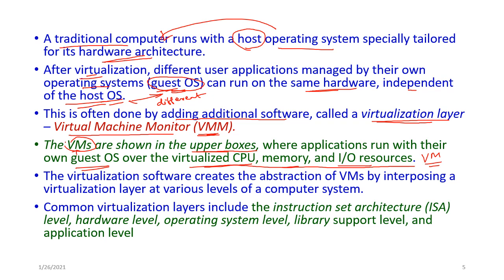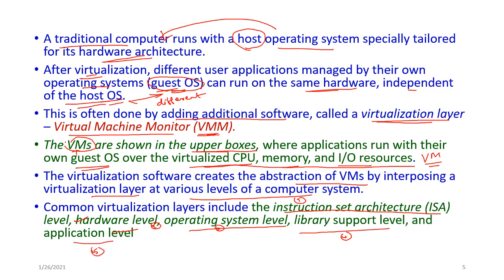And the virtualization software creates abstraction of virtual machine by interposing a virtualization layer at various levels of computer systems. Here virtualization layer includes, the first one is instruction set architecture level, second one is hardware level, third one is operating system level, fourth one is library support level, and fifth one is application level.